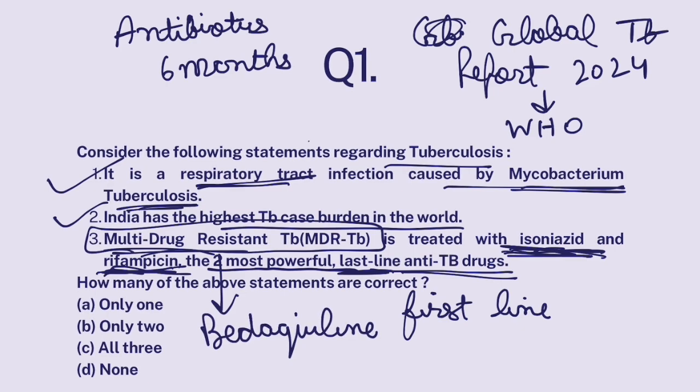So this statement is false, because multi-drug resistant TB happens when these two antibiotics are not working for you. So the answer is only A and B.